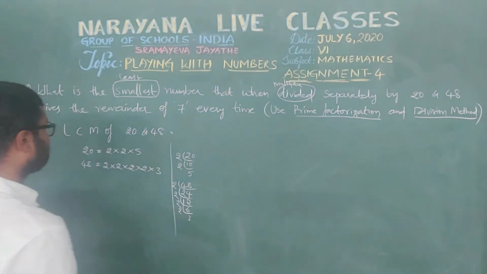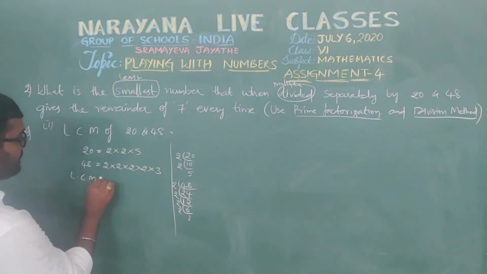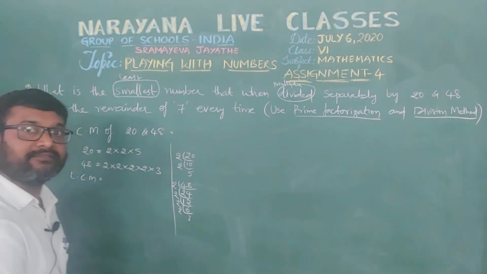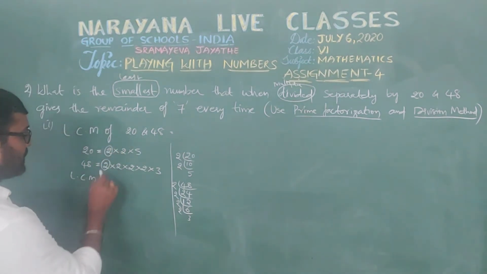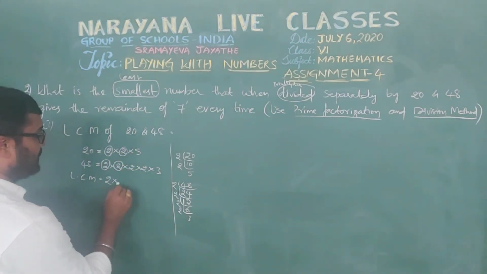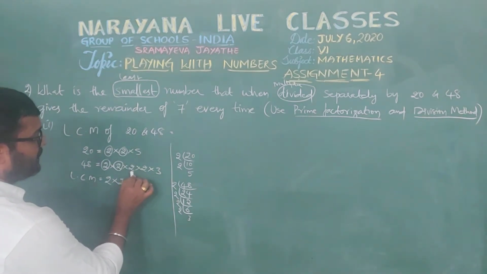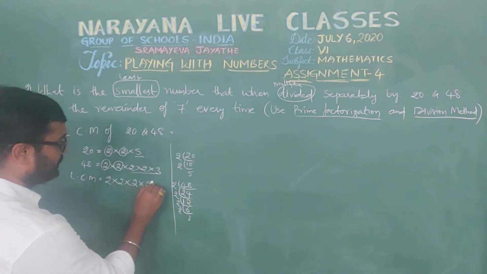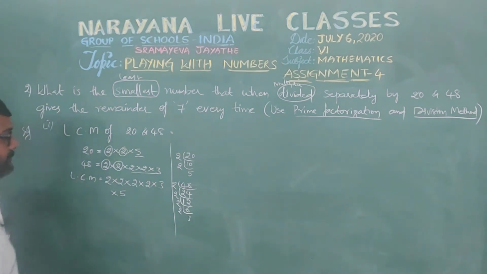Now see here. We need to take LCM, that is least common multiple. First we need to take prime factors, common prime factors, that is 2, 2, it is a common one, so write it as a single 2. Now here again 2, 2, write it as a single 2. Now the leftover are these, so write them as they are, 2 into 3, and this 5 is there, into 5.